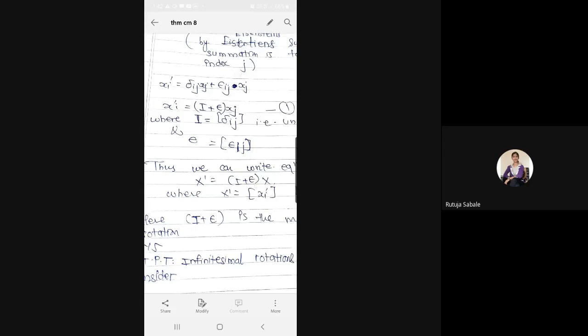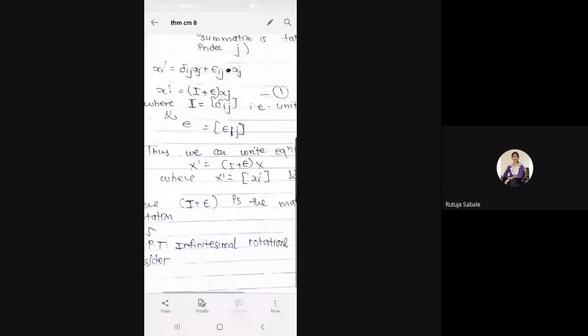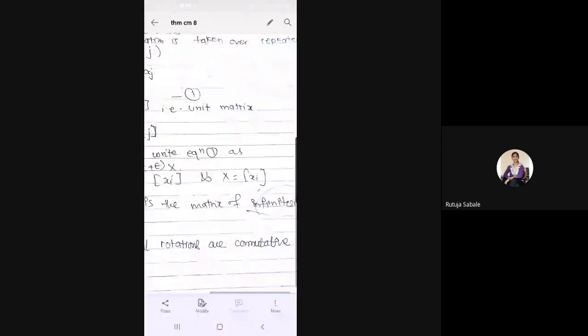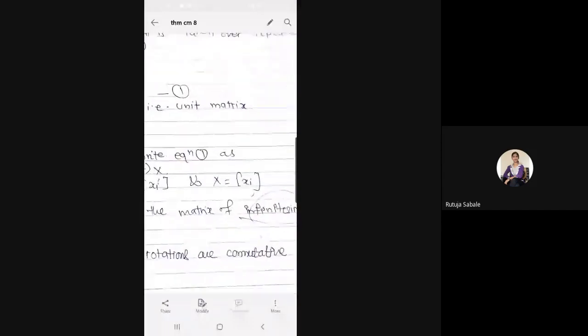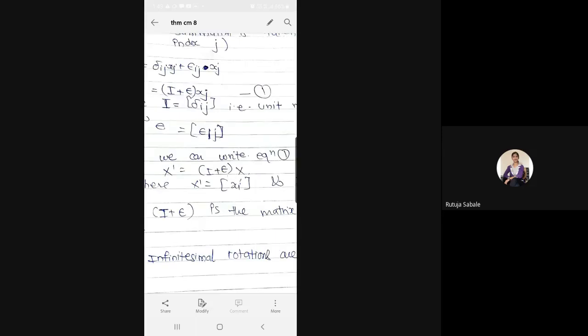In equation 1 you can see simply the terms we have written, what is I and what is epsilon. Thus the above equation can be written as x dash is equal to I plus epsilon x. That means we have written the transformation from x to x dash. Okay. Now here what is I plus epsilon? I plus epsilon is a matrix of transformation, but in case of infinitesimal rotation. But earlier we have seen the finite rotations. Okay, if we are having a finite rotation, then it is okay. But here in case of infinitesimal rotations, we get what matrix? I plus epsilon is a matrix of infinitesimal rotations.